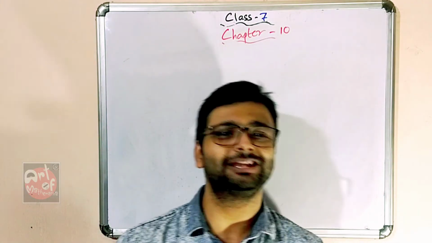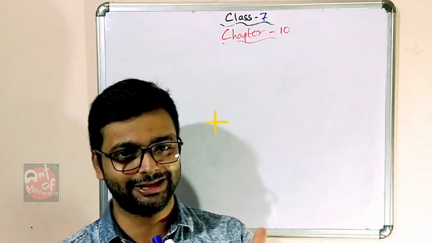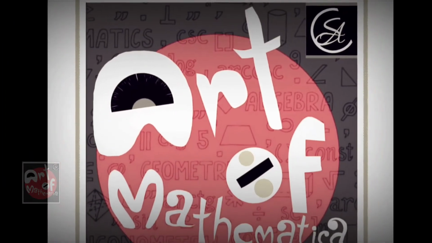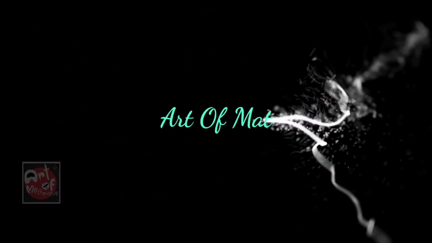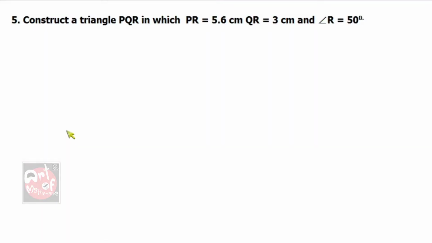So let's do the last sum of worksheet 2. Ready? So let's start question number 5. Only one sum is left, this is the last sum. Construct a triangle PQR in which PR equals 5.6 centimeter, QR is 3 centimeter, and angle R equals 50 degree.